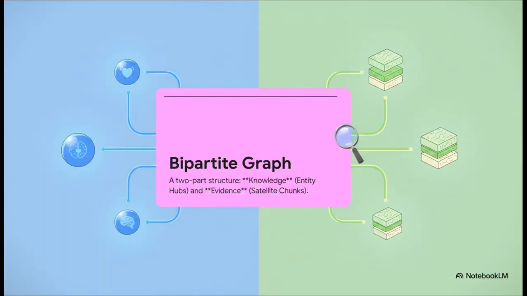So, once we have our nice, clean chunks, they get organized into this special structure, a bipartite knowledge evidence graph. Bipartite just means it has two parts. On one side, you have your knowledge, that's all the medical entities we found. On the other side, you have your evidence, the actual text chunks. The magic is that the links, or edges, only go between these two groups. An entity links to a chunk it's in, but one chunk doesn't directly link to another in this structure.